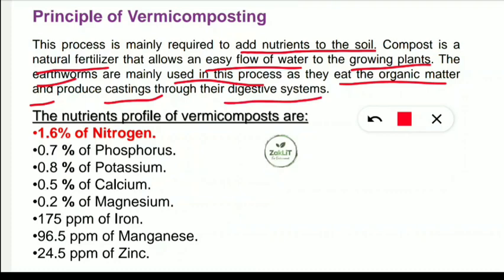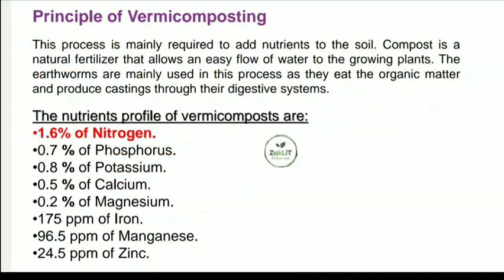And now we should know what is the composition of the vermicompost. The maximum concentration is of nitrogen, that is 1.6%, followed by potassium, phosphorus, calcium and magnesium. Similarly, they also contain iron, that is 175 parts per million approximately, manganese and zinc also. Among these, iron has the maximum amount. So this thing you should note down.